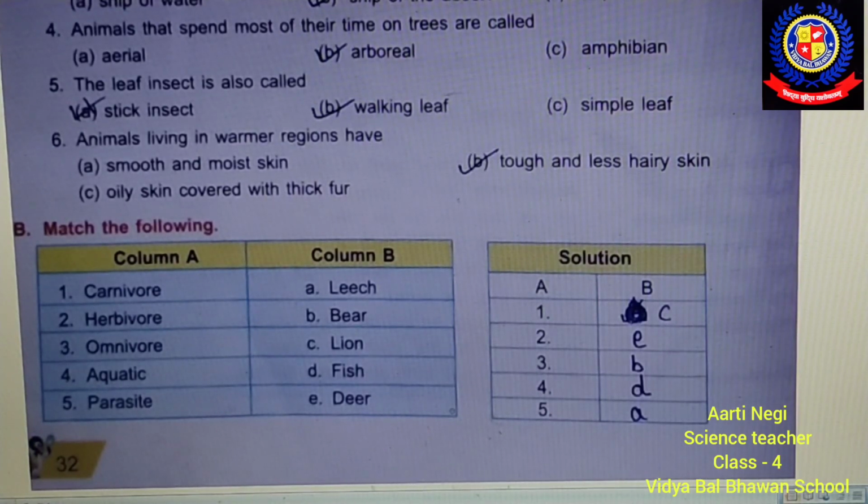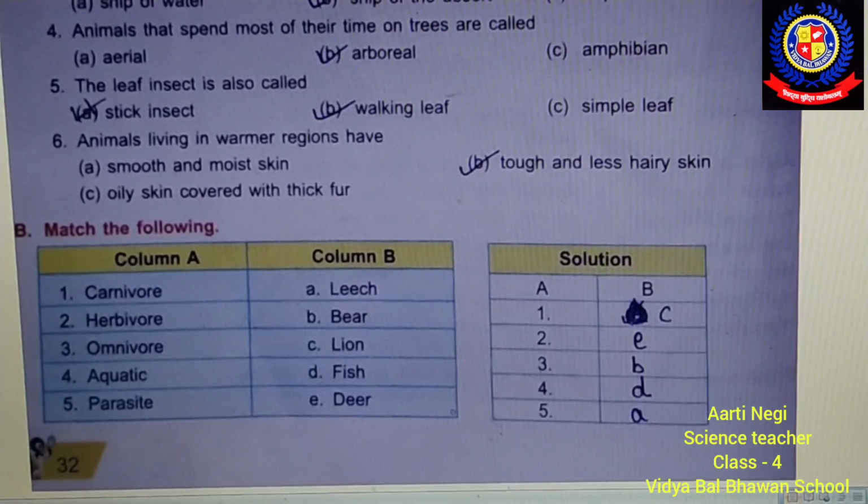From column B, the answer is C, lion. Lion is a carnivore. Second is herbivore. The herbivore among these is deer, option D.